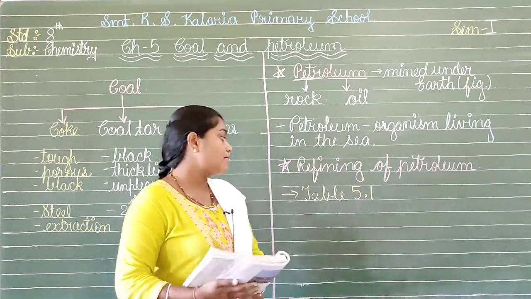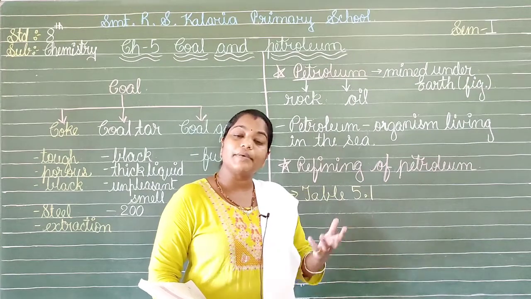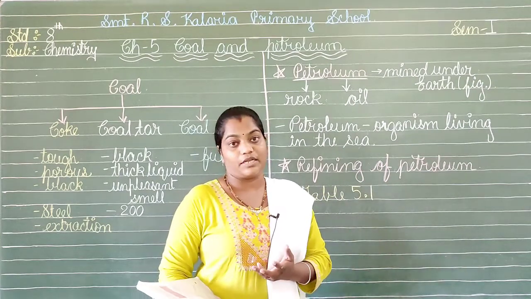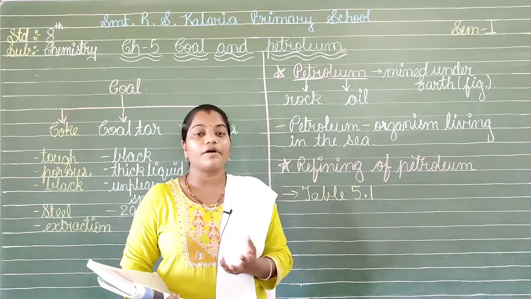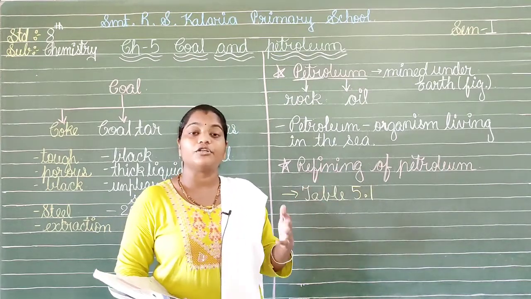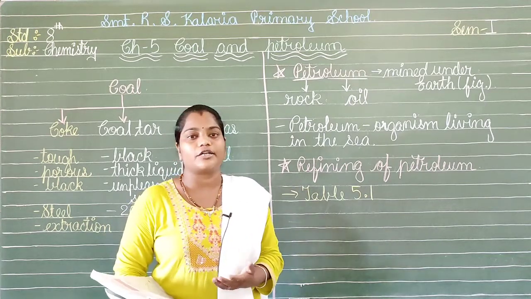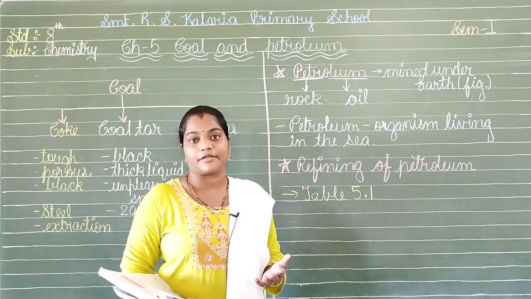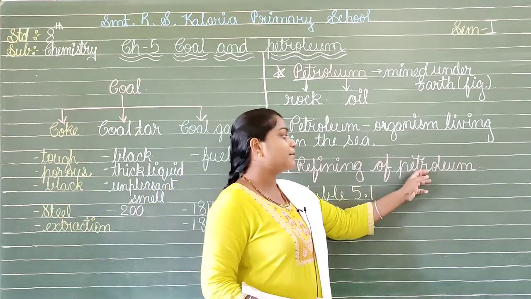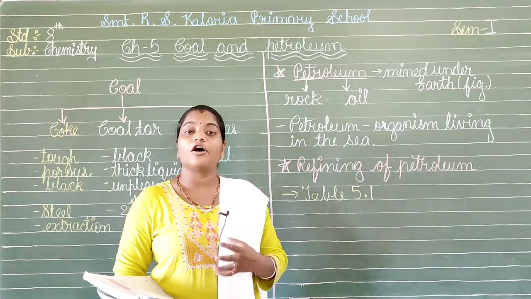Now the next topic is the refining of petroleum. What is the requirement for refining petroleum? Refining is required for substances which can be separated into different parts. Similarly, petroleum is also a treasure of many things inside it. From petroleum we can extract many things by way of distillation.